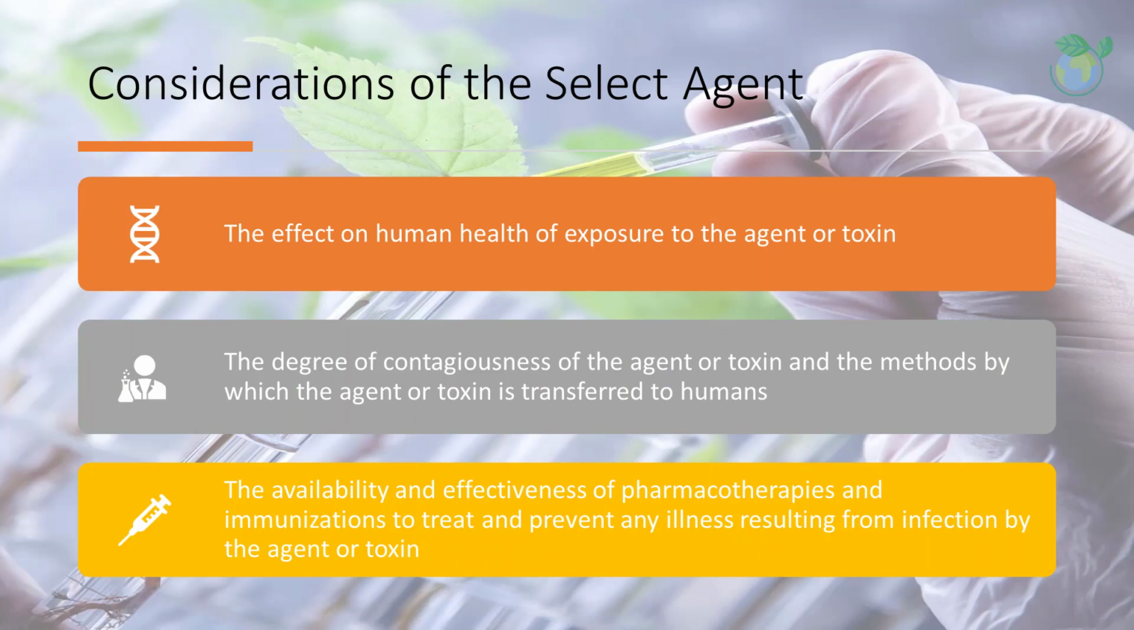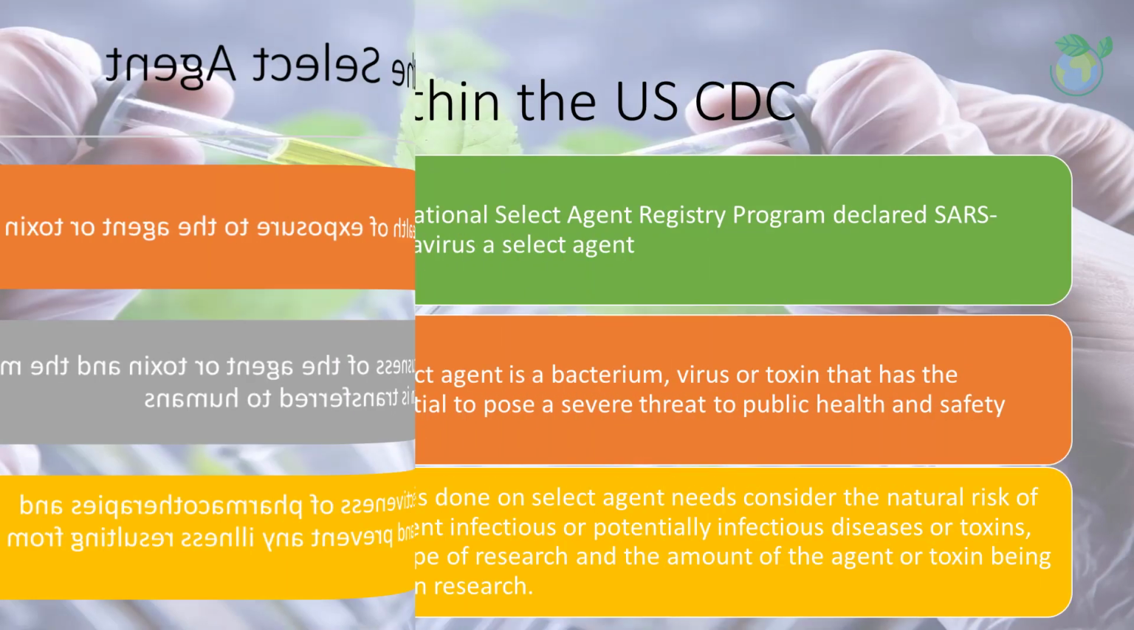As for the considerations of the select agent, scientists consider 3 aspects. Firstly, the effect on human health of exposure to the agent or toxin, followed by the degree of contagiousness of the agent or toxin and the methods by which the agent or toxin is transferred to humans. Third, we consider the availability and effectiveness of pharmacotherapies and immunizations to treat and prevent any illness resulting from infection by the agent or toxin.